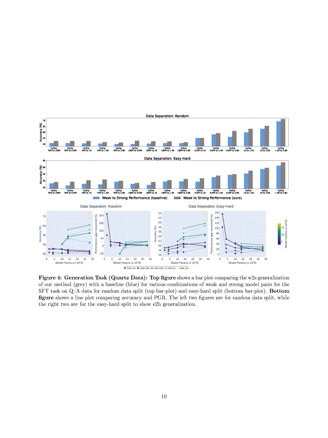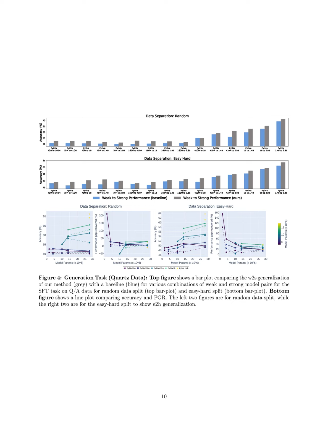To validate the effectiveness of our method, we conducted experiments using two different strategies. One involved random training data splits, while the other utilized an easy-hard data split. We employed the SciQ dataset for binary classification tasks and the ARC and Quartz datasets for supervised fine-tuning tasks, converting them into binary labels and generating multiple-choice pseudo-labels, respectively.